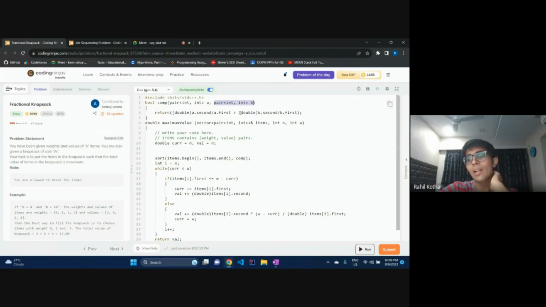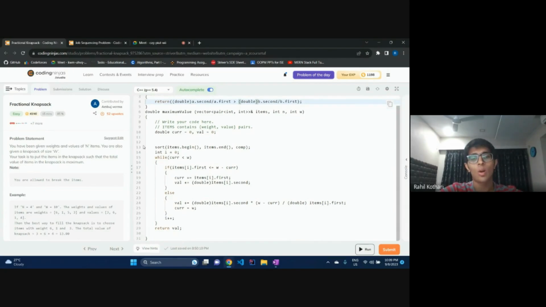So I compare value per unit weight. If A's value per unit weight is greater, this will be true, so true will get returned. Otherwise, this condition will be false, so false will be returned, and my sort function will say, okay, B needs to come before A. So that is the sorting done.